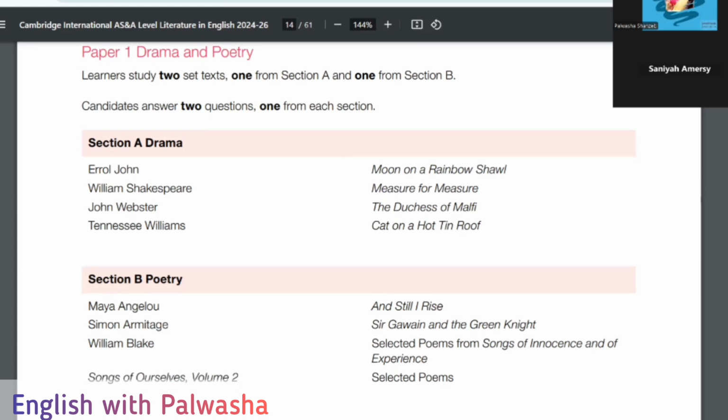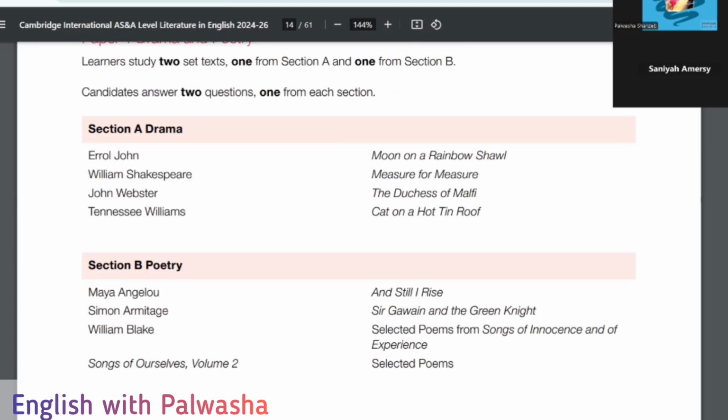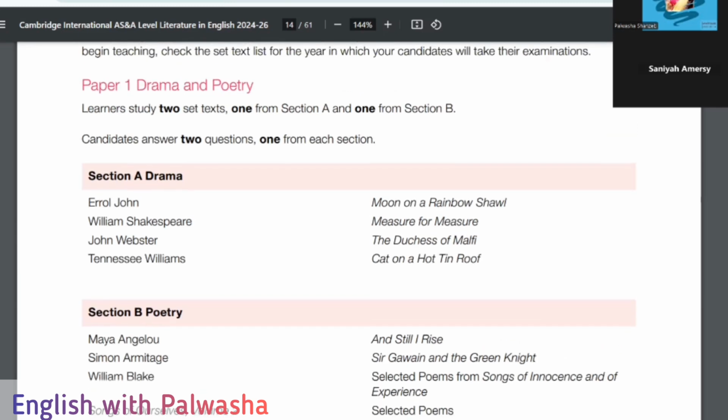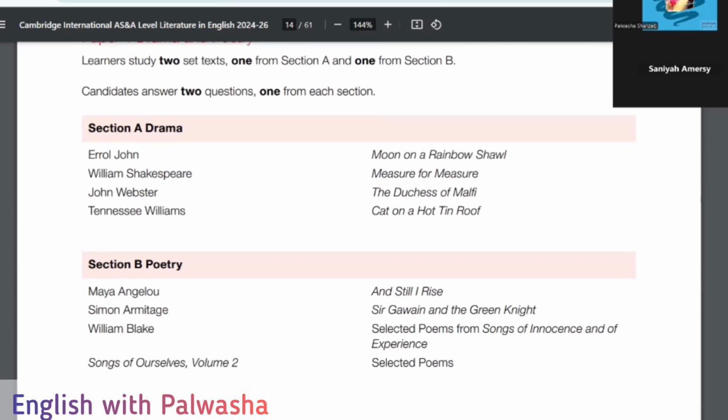And then section B is all about poetry, where you have a blend of these three writers: Maya Angelou, Simon Armitage and William Blake. William Blake, we have already discussed in O levels as well. We studied it over there, so it's not that difficult. And then there's Songs of Ourselves Volume 2. There are selected poems, of which of course I'm going to reveal the list to you. So this is all about paper one, drama and poetry, which we have to work on.